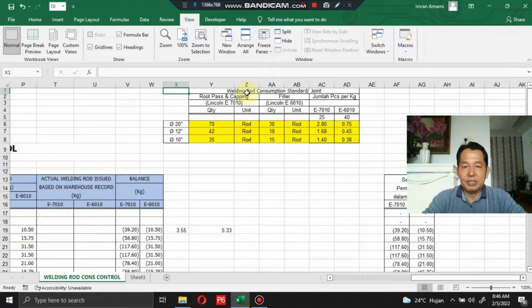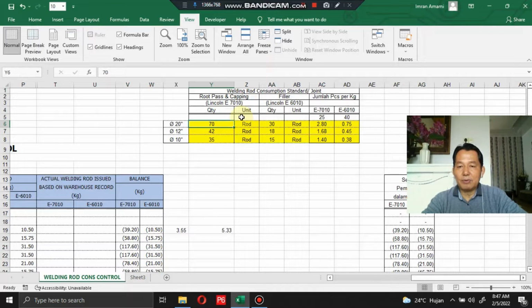This is the welding rod consumption standard per joint, for root pass and capping work using welding rod type Lincoln E7010, and filler work using welding rod Lincoln E6010, with the other column measured in kilograms.